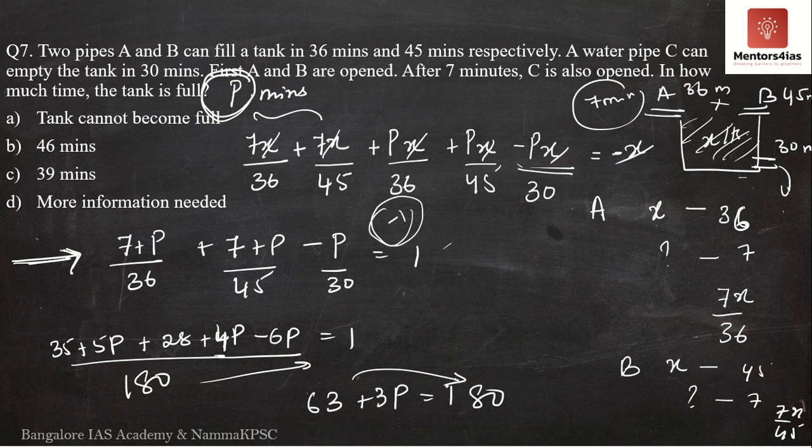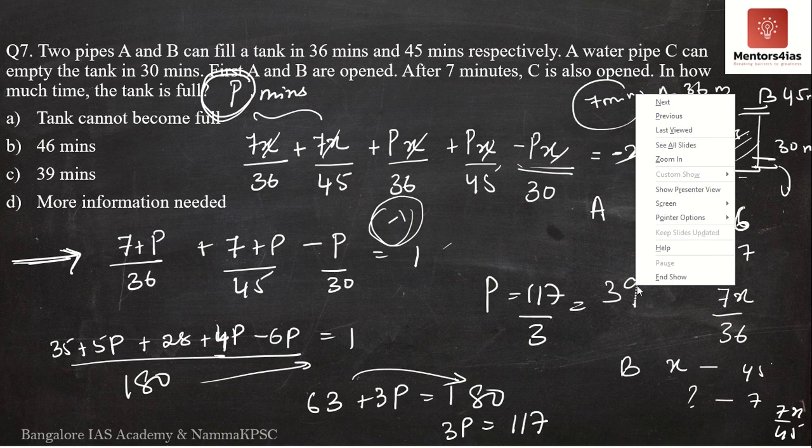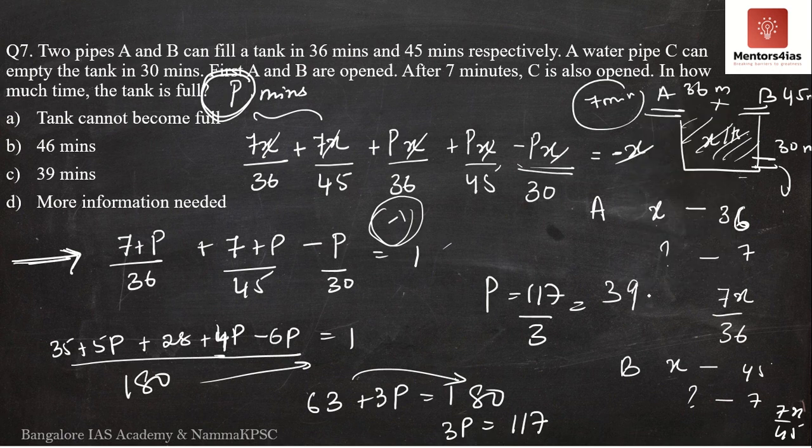I take 63 to the other side. What do I get? I get 3p is equal to 180 minus 63. 180 minus 60 is 120. 120 minus 3 is 117. Therefore, what is p? 117 by 3. 3 3s are 9, 2 7, 27. 3 9s are 27. Okay, so we've got 39 minutes.